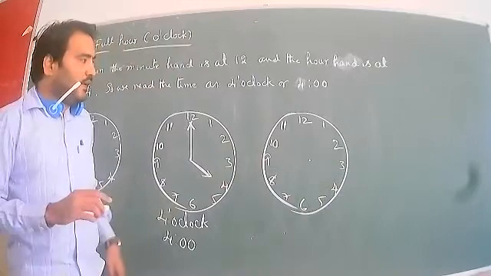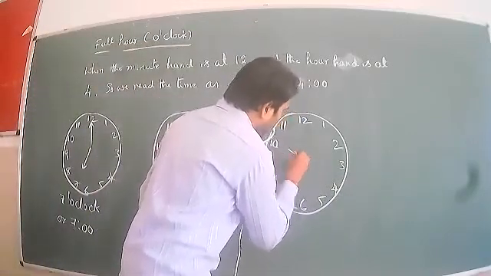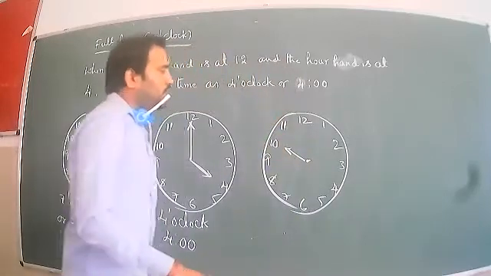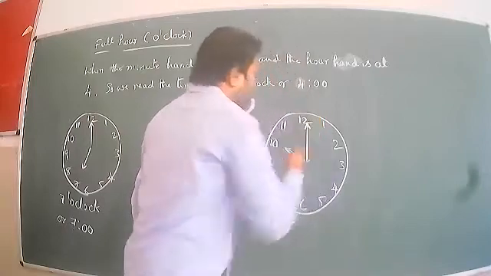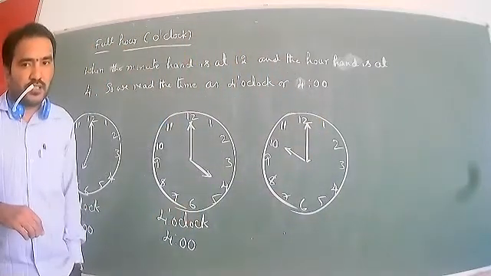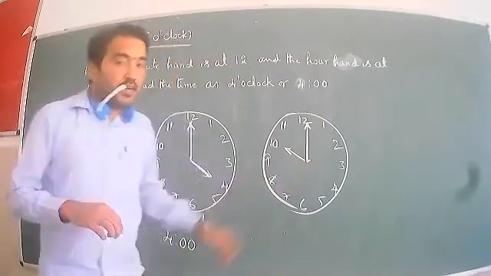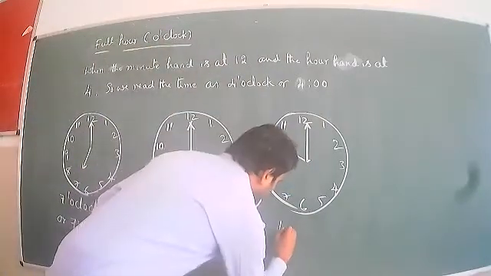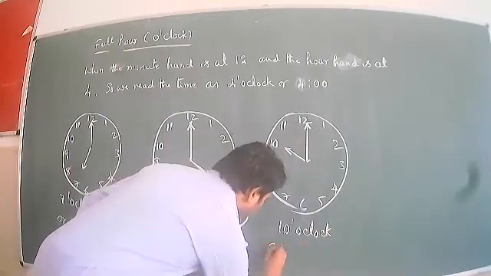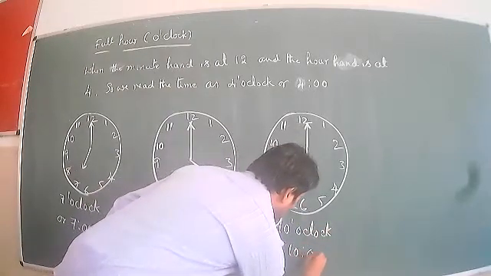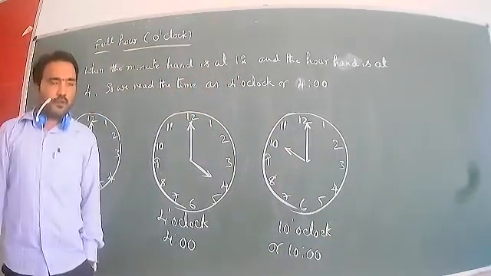Next, I will take another example. The hour hand is at 10, the minute hand is at 12. What's the time now? The time is 10 o'clock. We can write 10:00 minutes. It is called 10 o'clock.